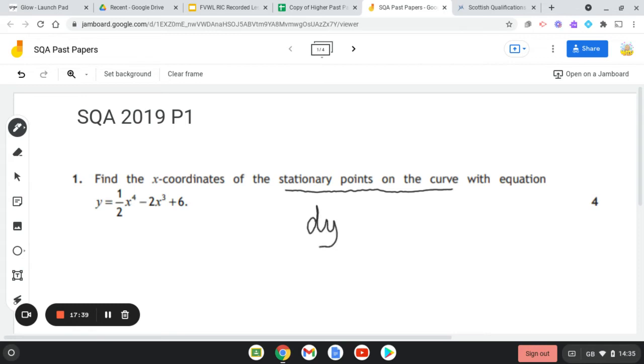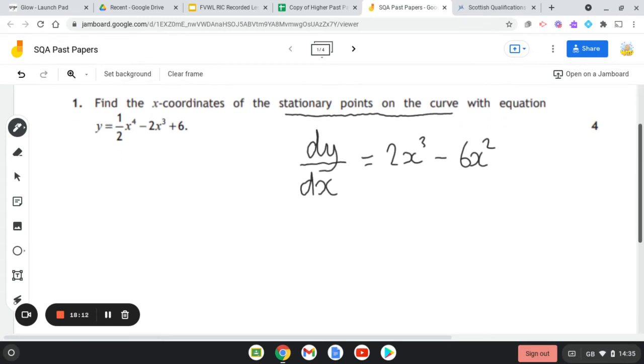So we'd obviously have to check that it is of a differentiable form, which it is. There's no powers or anything to sort out, so we just have to take the terms individually. The 4 comes down to multiply the half, and what we get is 2. For x, we knock 1 off the power to get 3, so 2x cubed. Take away, the next term, the 3 comes down to multiply the 2, so we get 6x, and we knock 1 off the power, so 6x squared, and then the plus 6 just disappears.